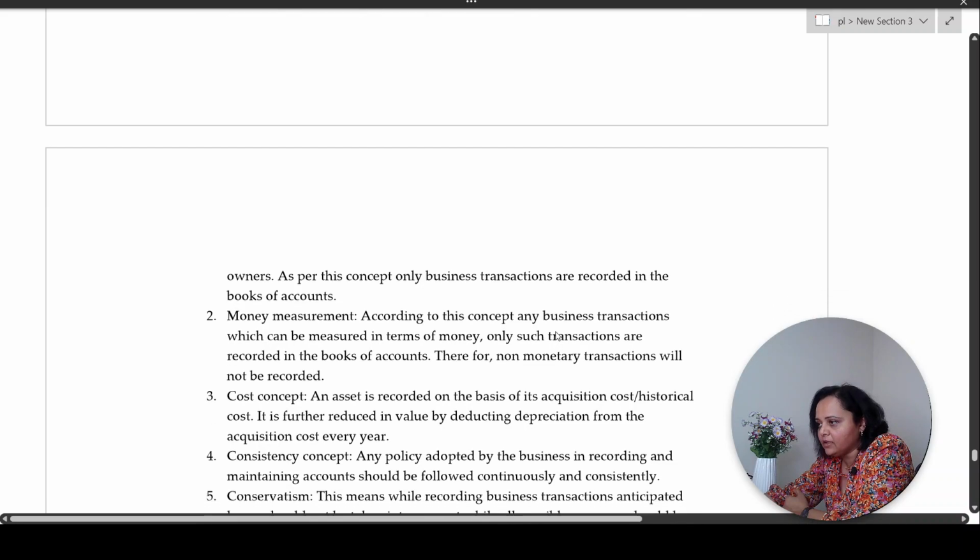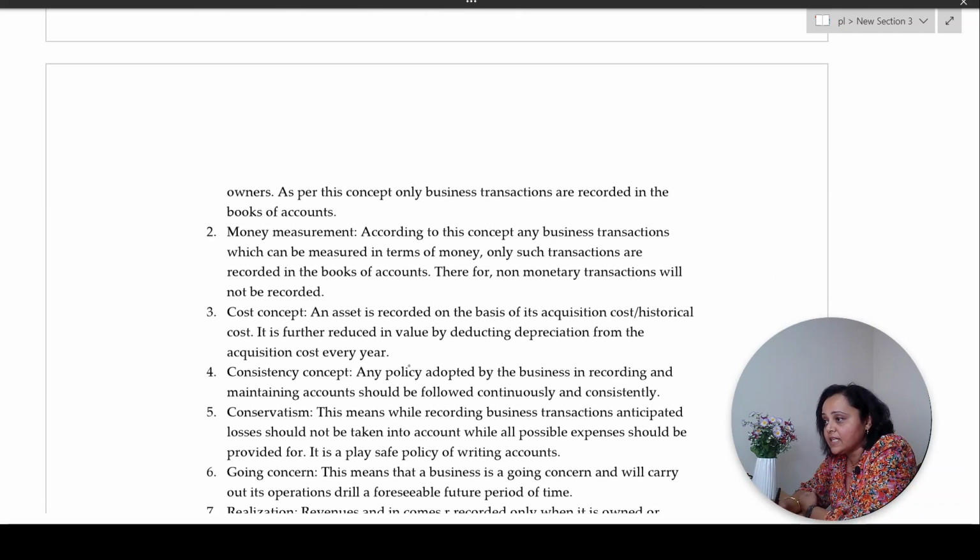Money measurement. Now, according to this concept, what transactions can be recorded in the books of accounts? Only those which can be measured in monetary terms. Only those transactions which have money value can be recorded in the books of accounts.